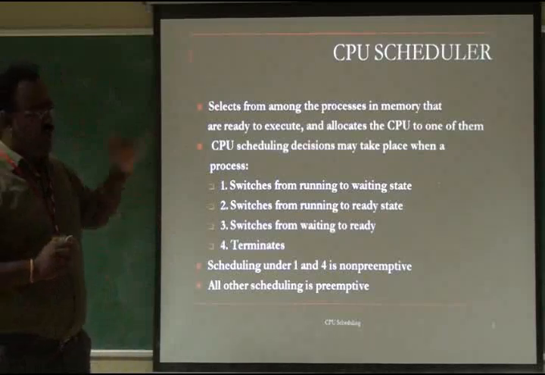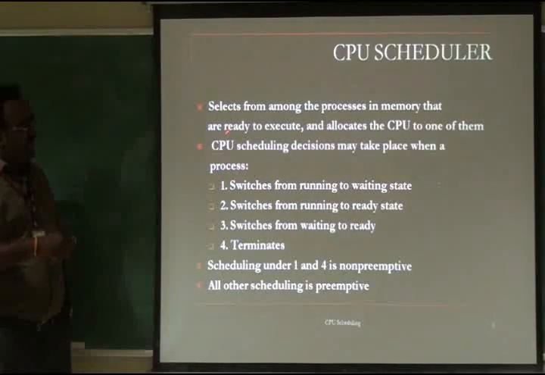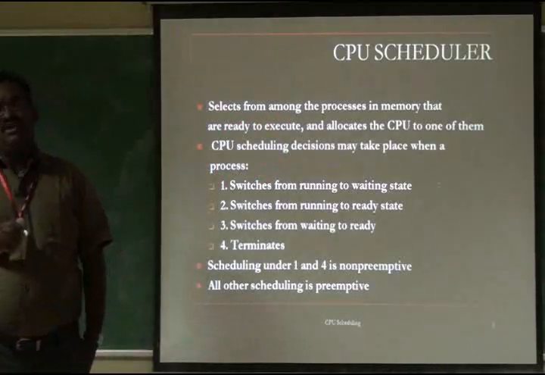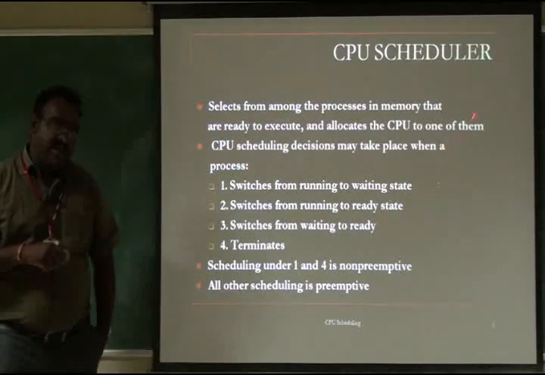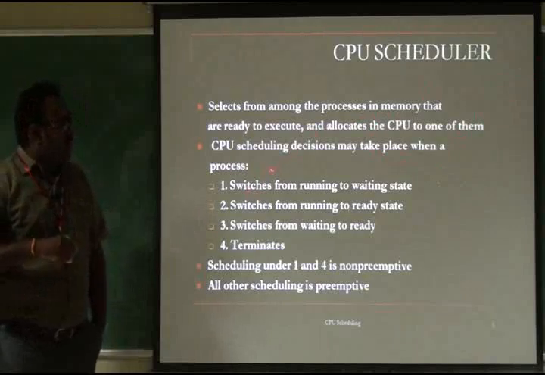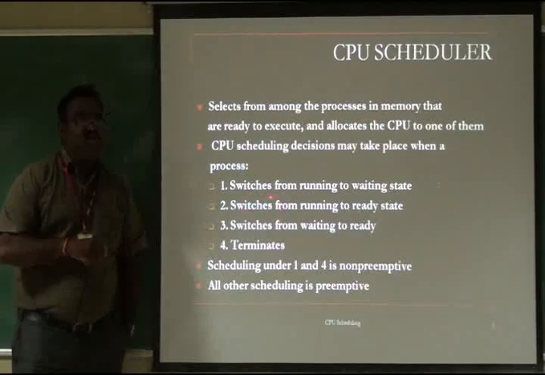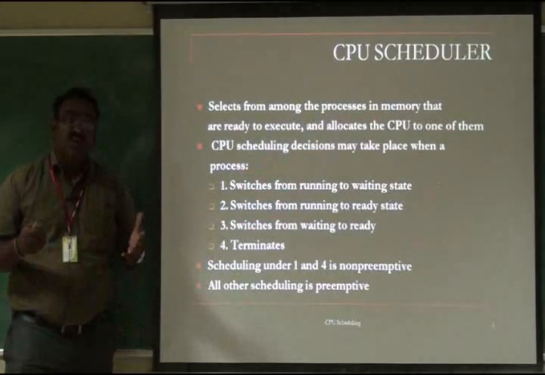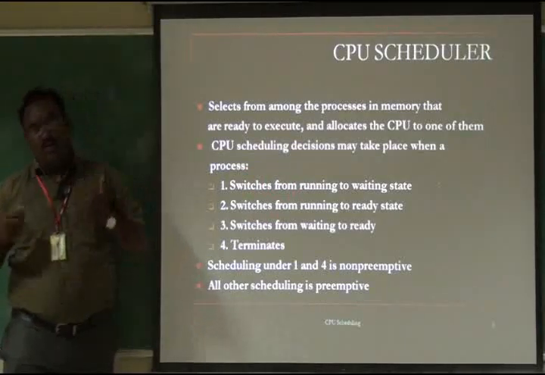What are the scheduling criteria? We'll deal with that in the next slide. Right. So now, what are the decisions made by the CPU scheduler? The first one: a lot of processes are running or executing in the CPU, so we select one of the running processes and switch it to the waiting state. We call it a context switch. Context switch means one process has a lot of variables, a lot of information, a lot of data. It may be local or it may be global, right?